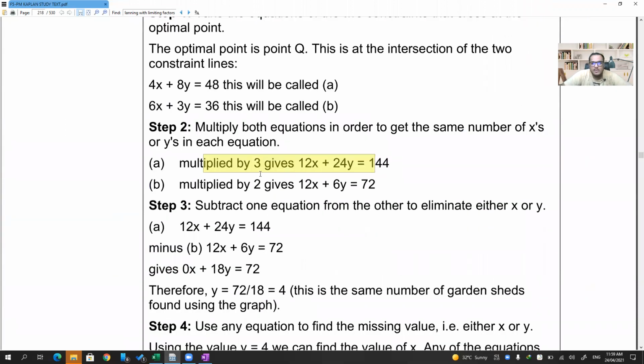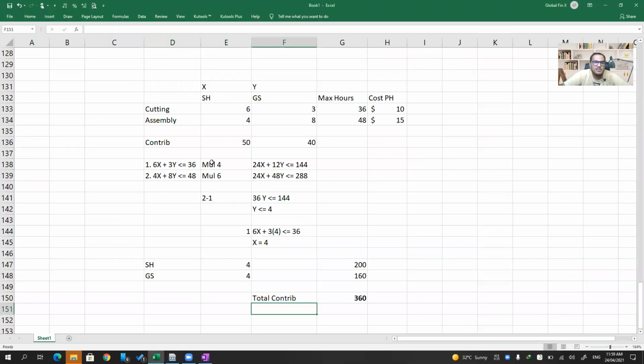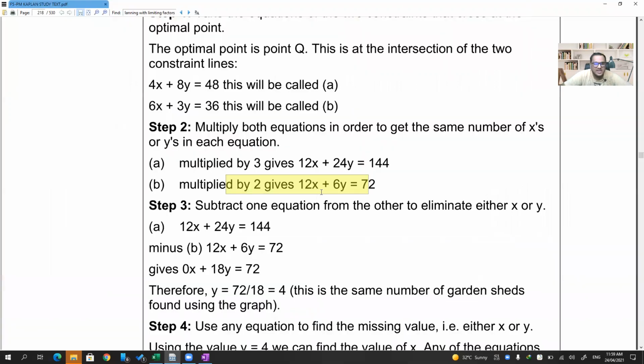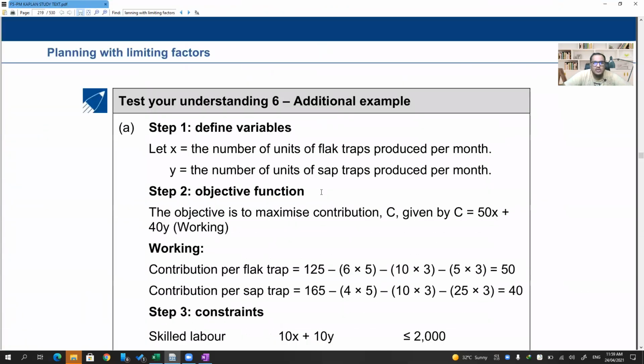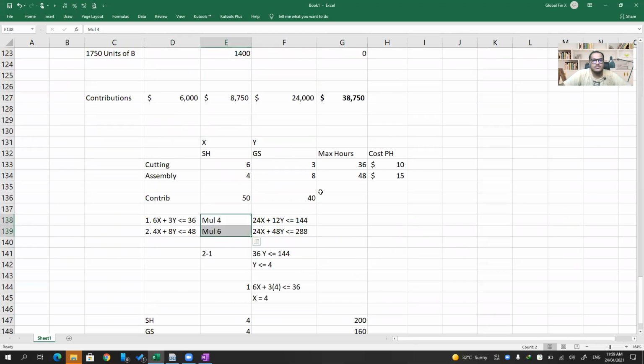They multiplied by 3 and 2, while I multiplied by 6 and 4. That's fine, no problem. Whatever you're doing, ultimately you should get the same answer.